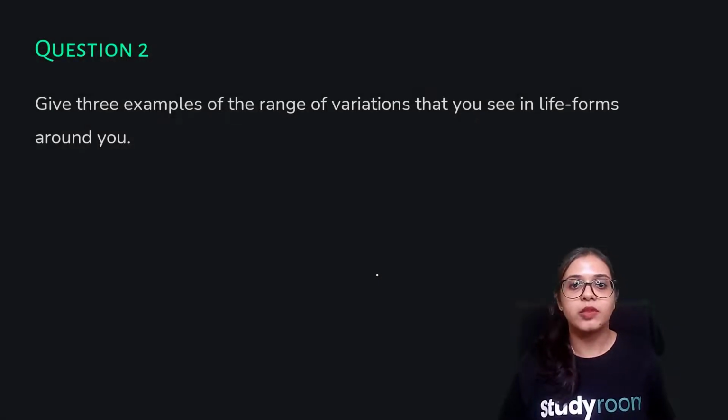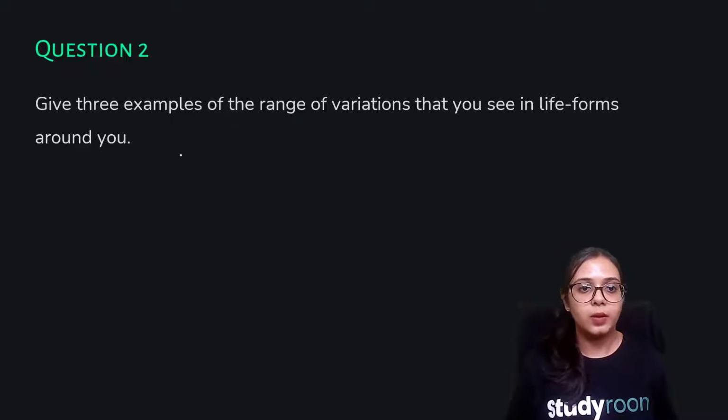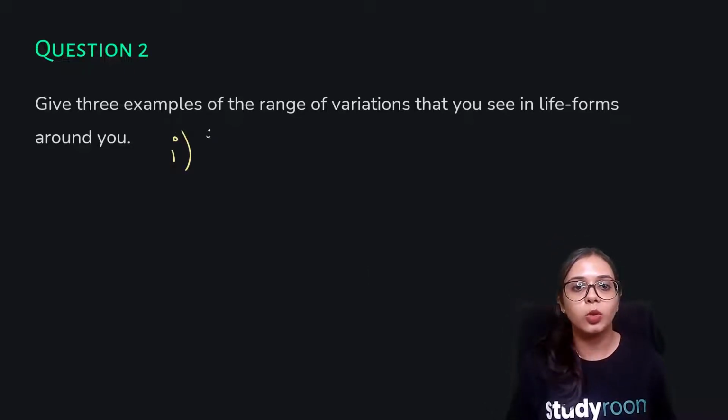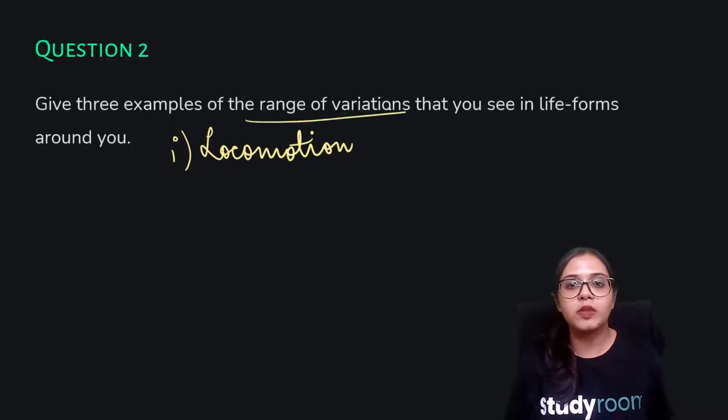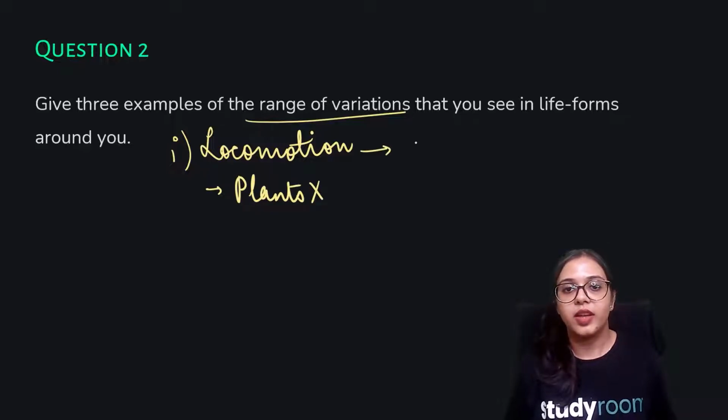Give three examples of the range of variations that you see in life forms around you. Now, you can take locomotion to be one kind of example. This is not a very solid basis of classification, but you may take it as a range of variation mentioned in the question. So plants do not locomote, right? They are stationary at their places, whereas animals do.